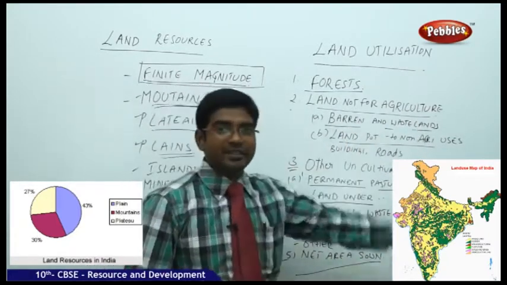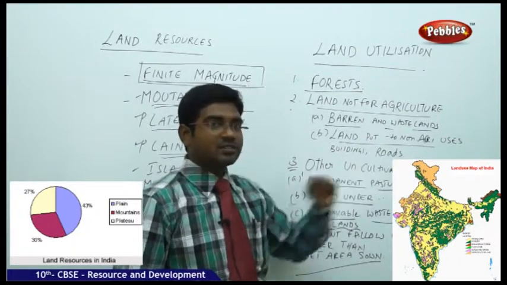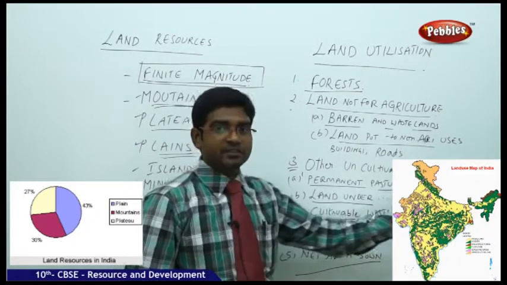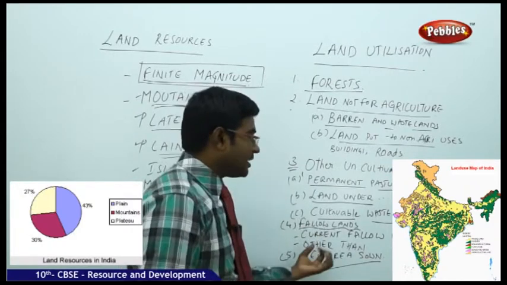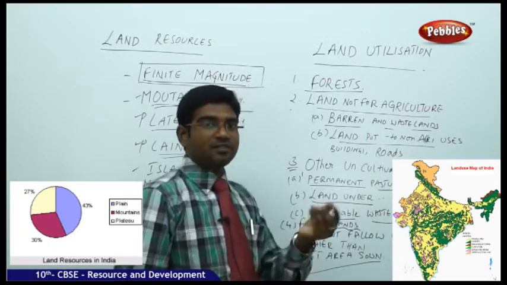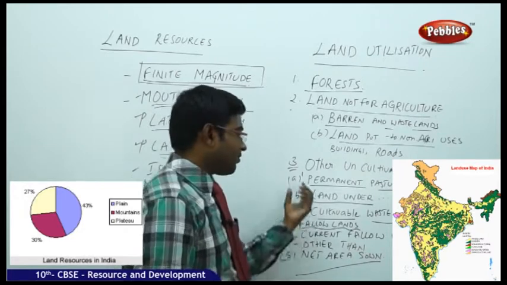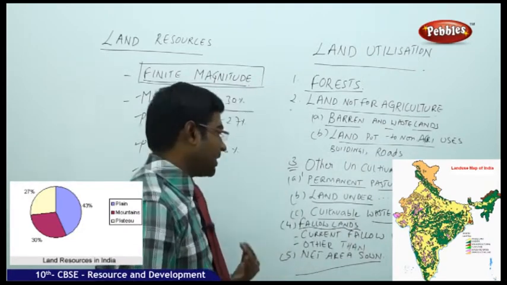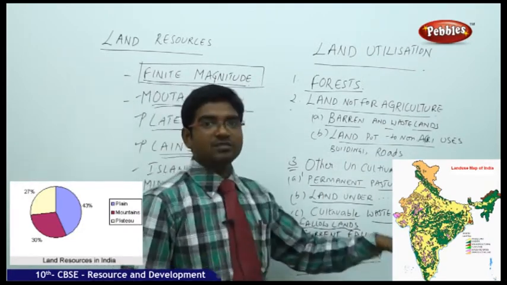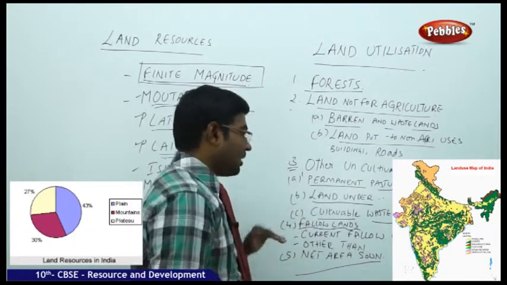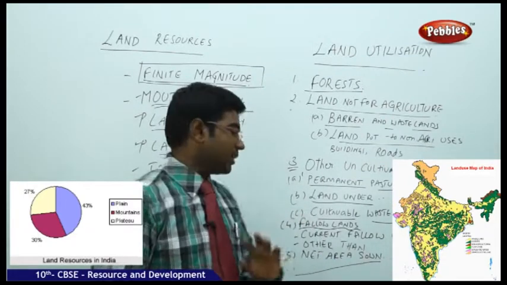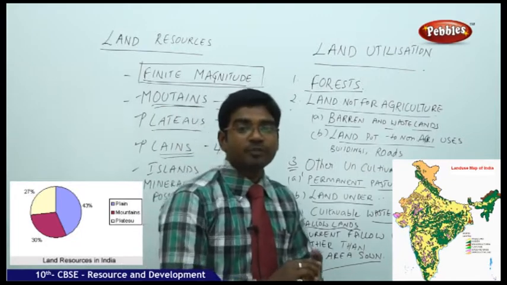Other uncultivated lands, permanent pasture lands, land under trees. Then we went on to cultivatable wastelands from 5 years which have not been cultivated. Then fallow lands. In that fallow lands again we have current fallow lands. This year only they left it. Other than the fallow lands, which are not under cultivation, the net area zone.